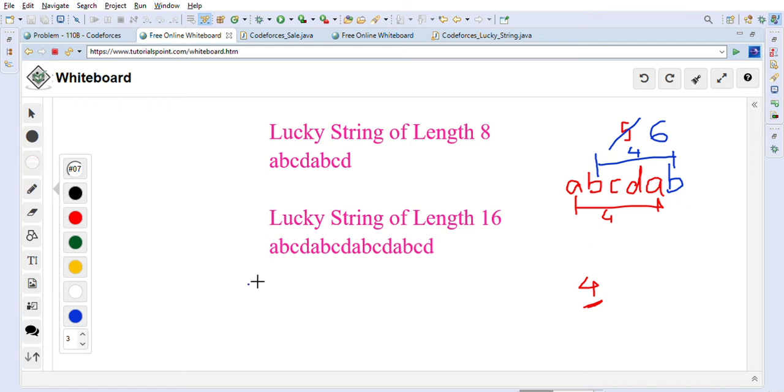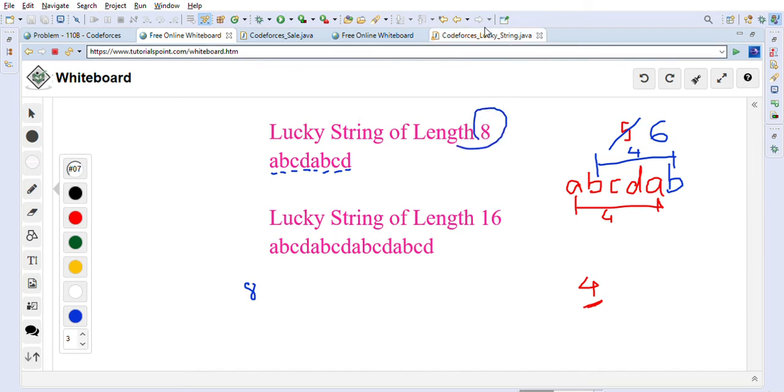For example, if it is 8, then like I just showed you here, this will be the lexicographically smallest string. As you can see, every character has a difference of 4. The difference between A and A is 4, between B and B is 4, between C and C is also 4, and between D and D is also 4. So this is the logic we are going to follow to get the lucky string of the given length, 8.